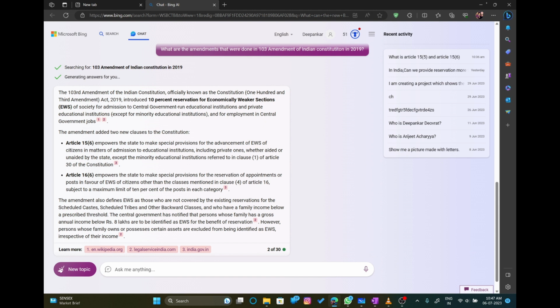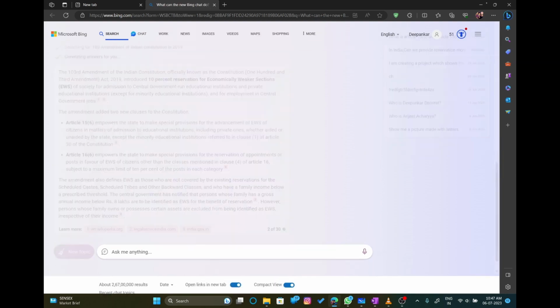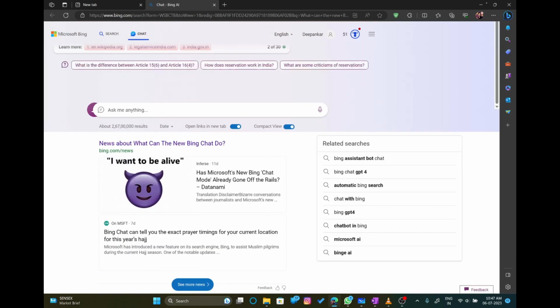Okay, in each category. We'll discuss article 16 in the next session. So this was done through the 103rd constitutional amendment. Okay, I guess it is very clear.